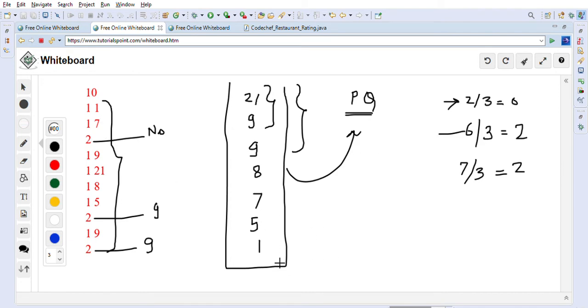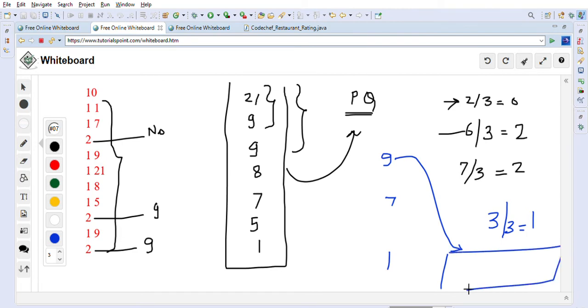Let me rewrite it here and explain it again. First we added 1, then we added 7, and then we added 9. Here 1, 7 and 9. As soon as we add 9, our value of 3 divided by 3 reaches 1. At this time we take the maximum value and keep it in our ranking queue. Let's imagine this is our ranking queue, so we keep this value in our ranking queue.